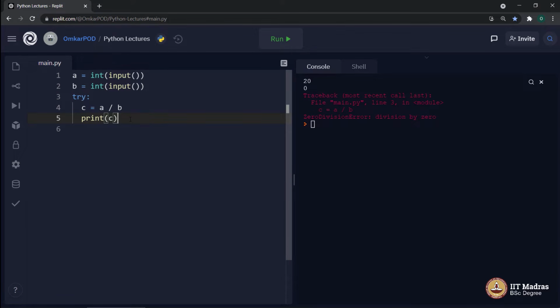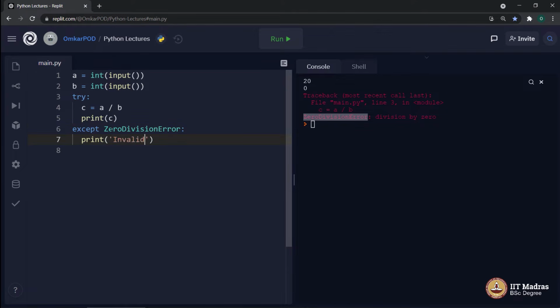If you are able to do this, that is well and good. If not, which means if there is an exceptional case, and the keyword used for that is except, what you will do? Except what? Except as in what is that exceptional case? And the exceptional case is this zero division error. Let's say except zero division error,